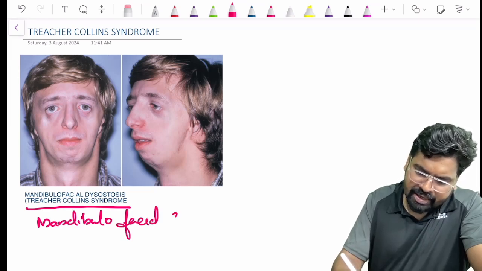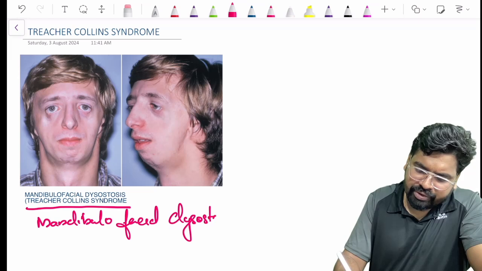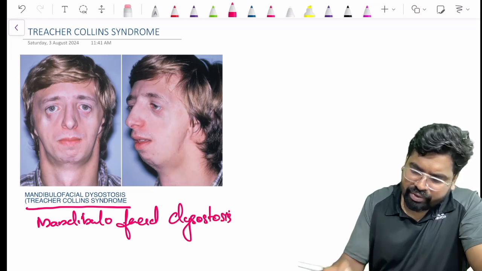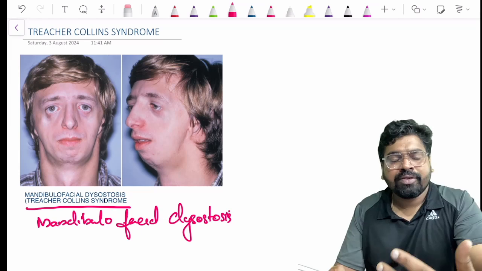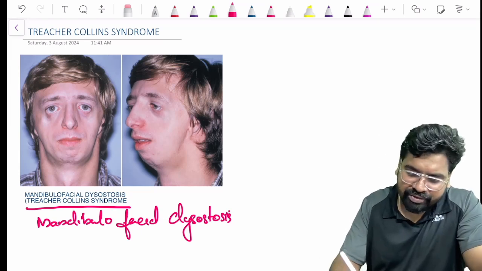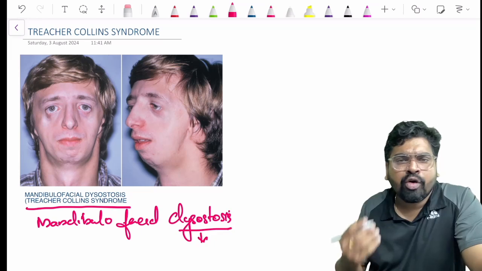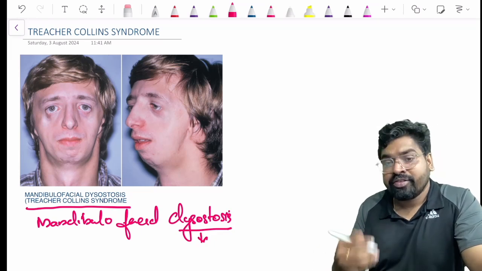Mandibulofacial dysostosis. What is the meaning of dysostosis? Dysostosis means an abnormal development of bone. Okay, there's a meaning for everything.